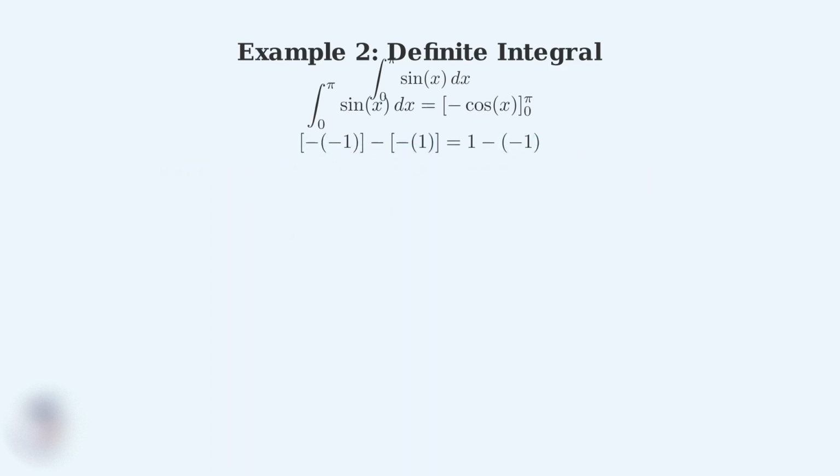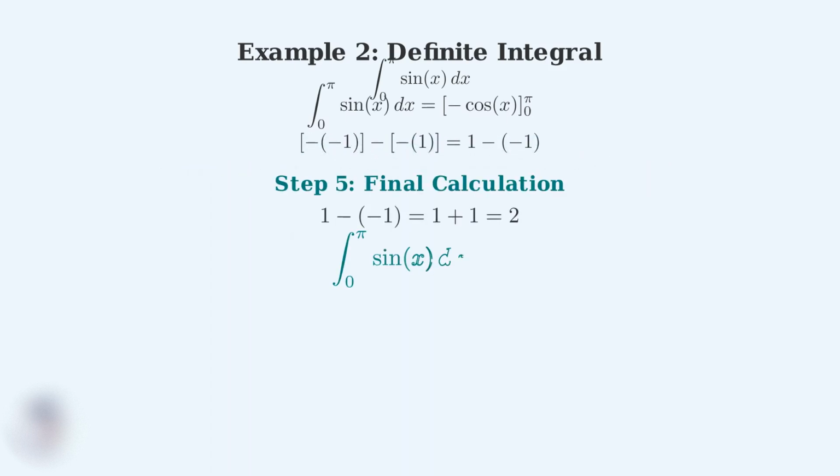Now for the final arithmetic calculation. Step 5. 1 minus negative 1 equals 1 plus 1, which equals 2. Therefore, the definite integral of sine x from 0 to pi equals exactly 2.